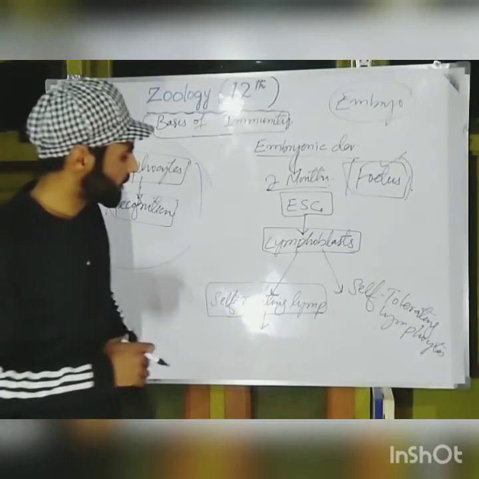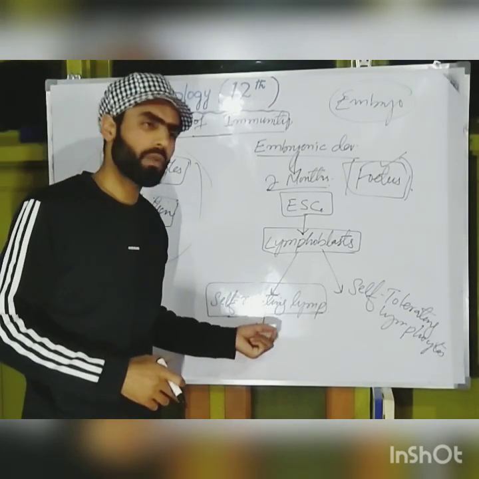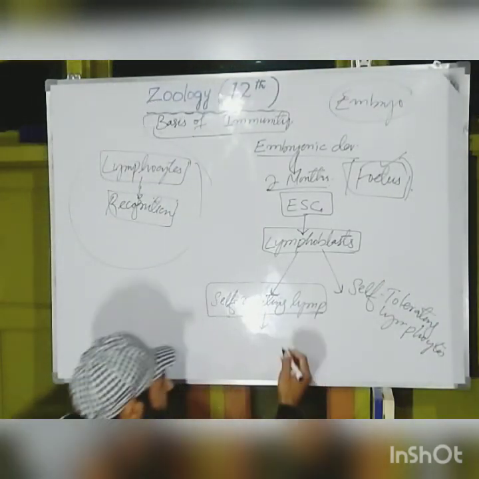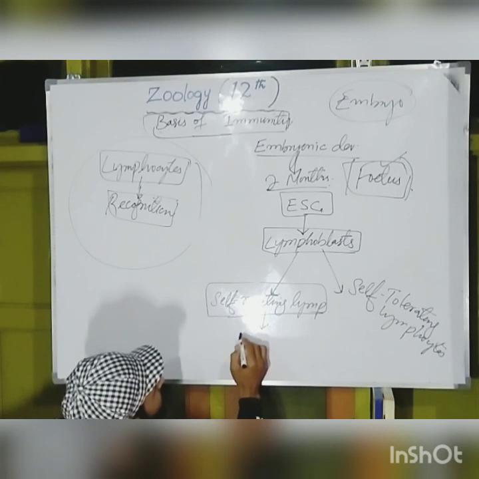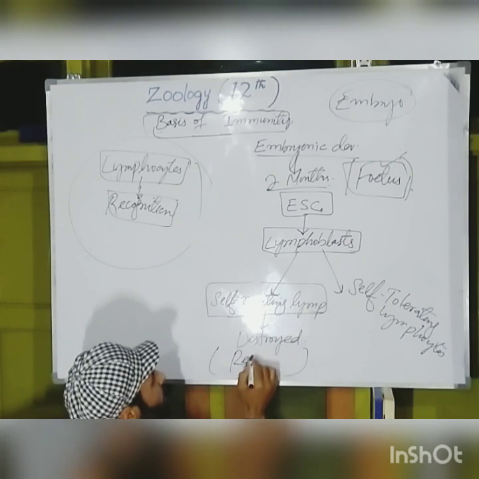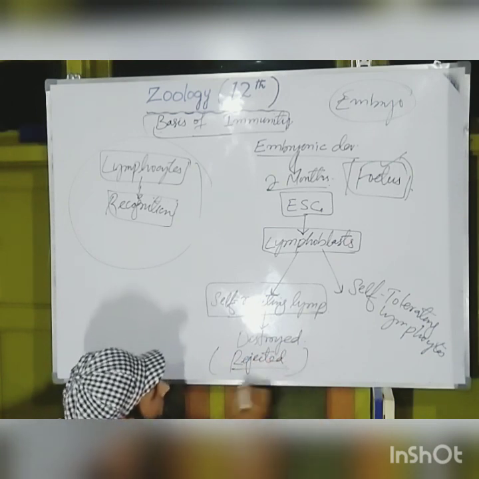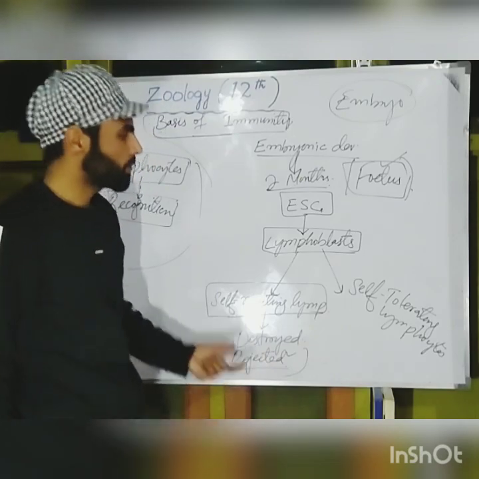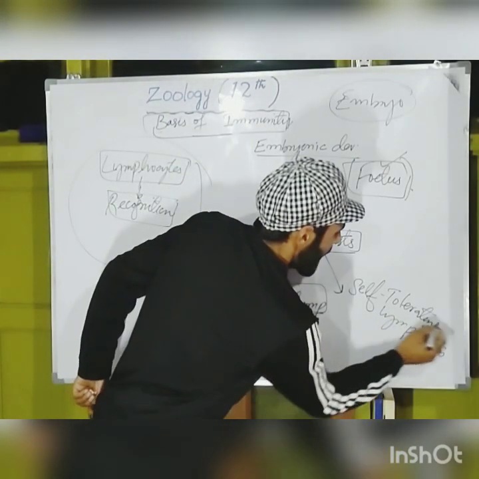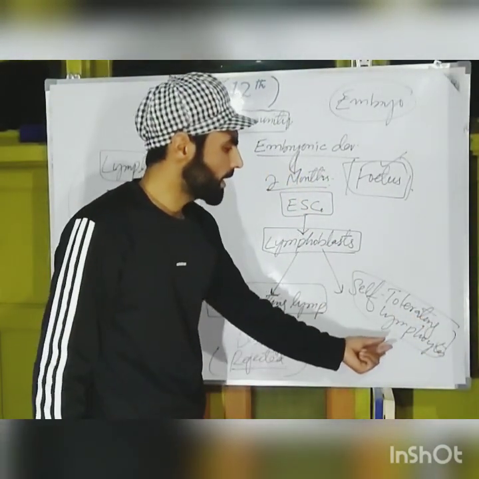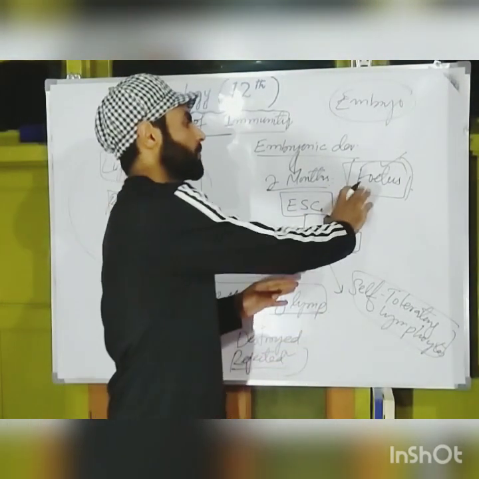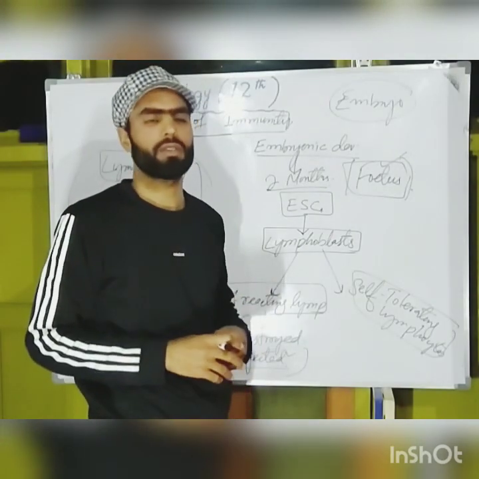And what happened to these types of lymphocytes that try to react with the fetus's own cells or its own antigens, own proteins? Their fate was that these were destroyed, or we can say these were rejected by the body of the fetus, by the immune system of the fetus. And what are these self-tolerating lymphocytes? These are those lymphocytes that remained away from reacting with the fetus's own cells or self proteins or self antigens.